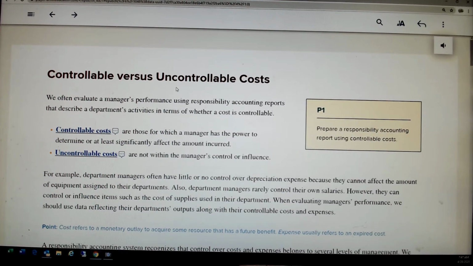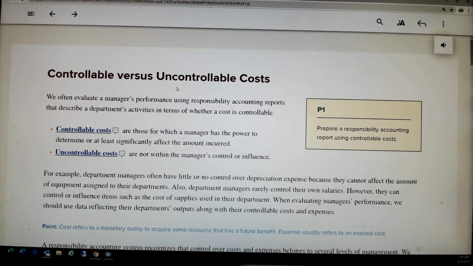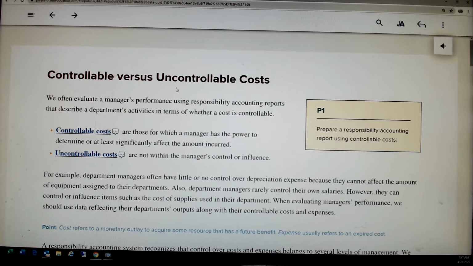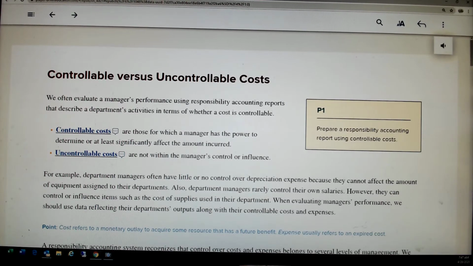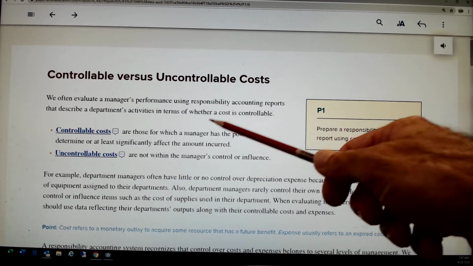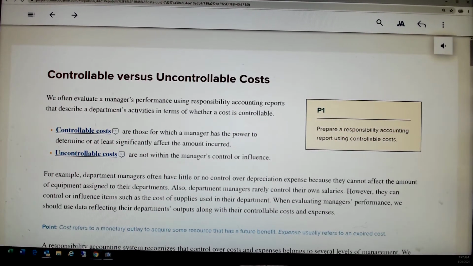Now we're generating costs in every one of these centers. Every one of them has costs. So even the smallest of them all, a cost center, is dealing with costs. But we want to talk about some costs. We've talked about fixed versus variable costs, and I think that's really the only thing we've talked about. But now we want to talk about what's a controllable versus an uncontrollable cost.